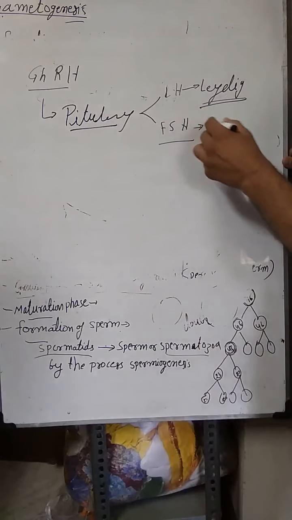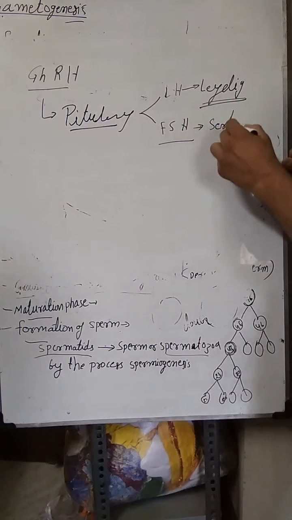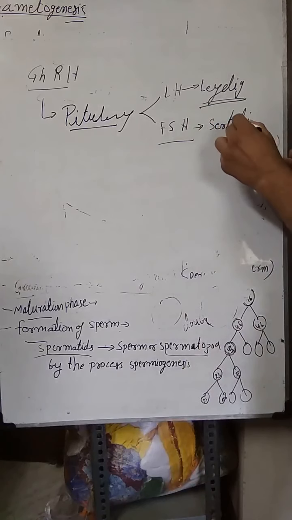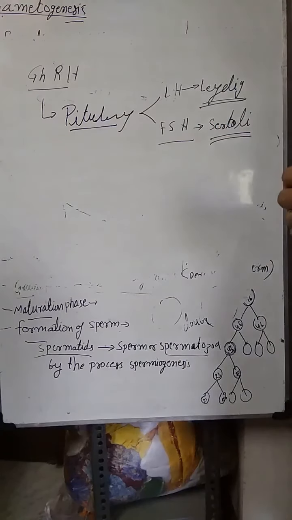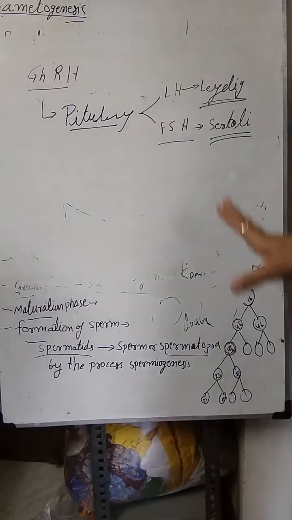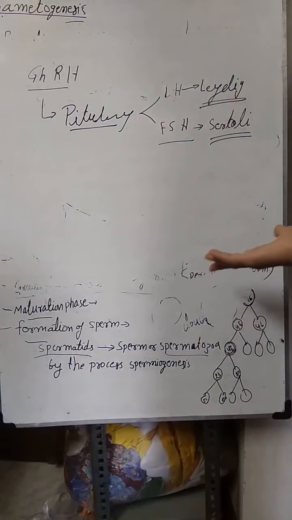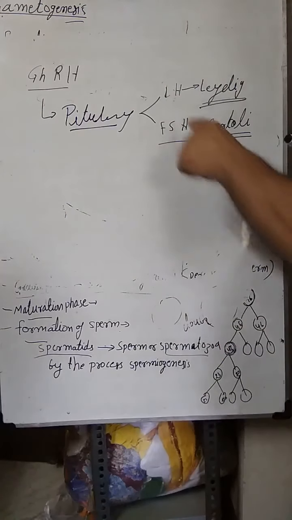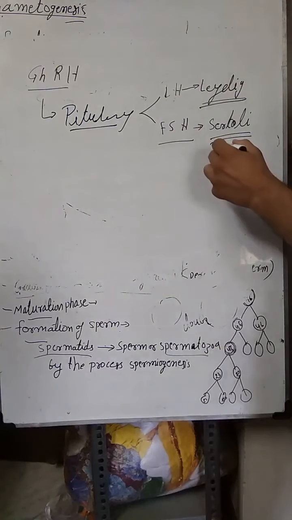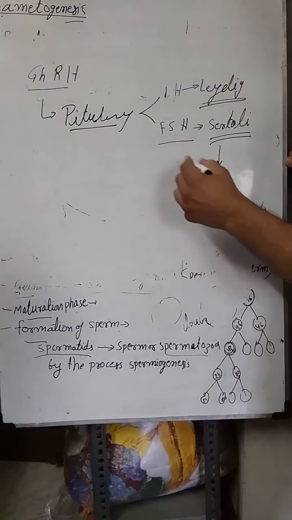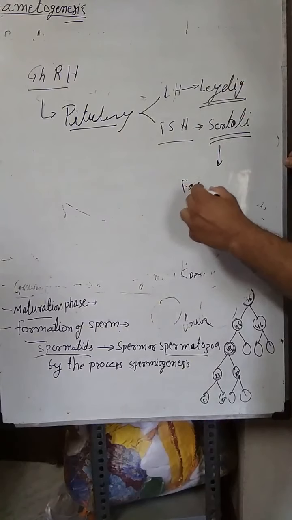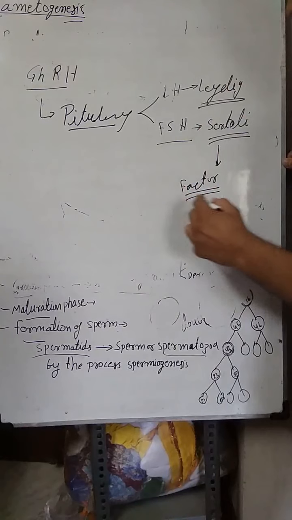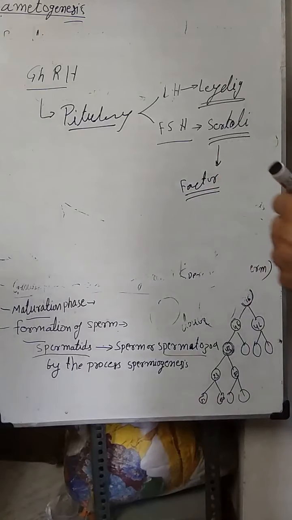And FSH acts on the Sertoli cells. Sertoli cells are present inside the seminiferous tubules and provide nutrition to the developing sperm and also protection. FSH acts on Sertoli cells, due to which some factors are formed that help in the formation of sperm.